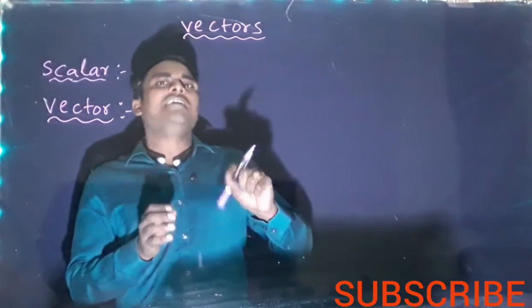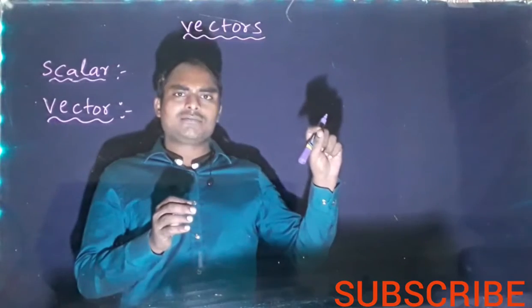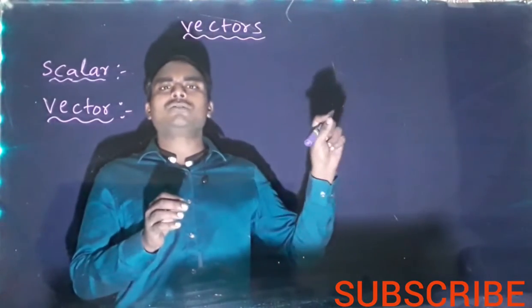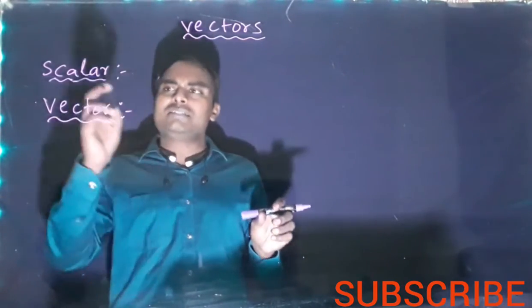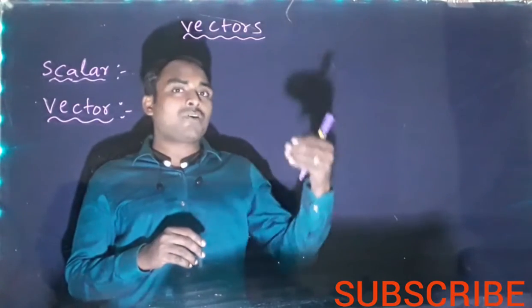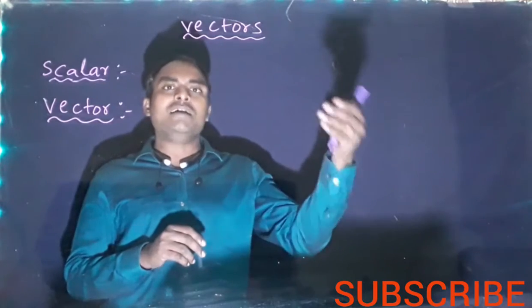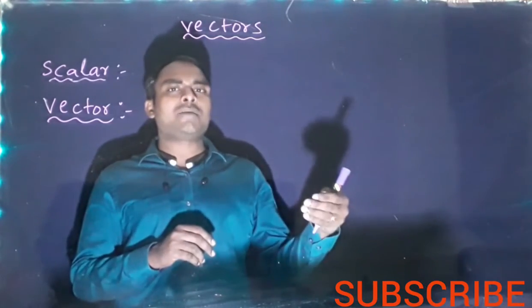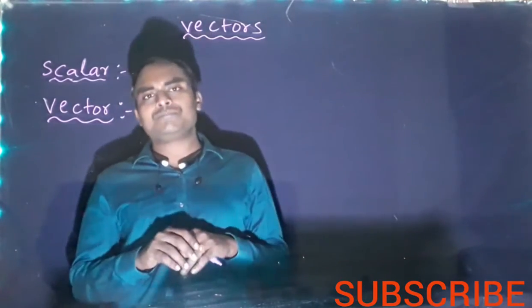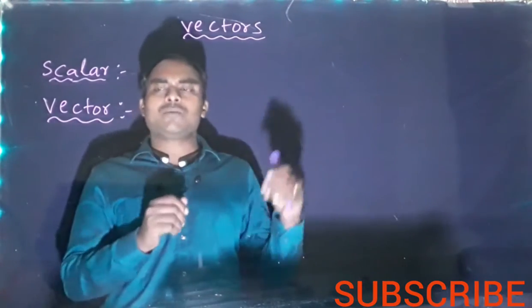Distance is the length of the path taken. So it is the length of the path and it doesn't have direction. Distance is a scalar. Distance upon time is speed, which is a scalar because distance is scalar. Distance divided by time, speed, is also scalar. Like that, many examples are there.